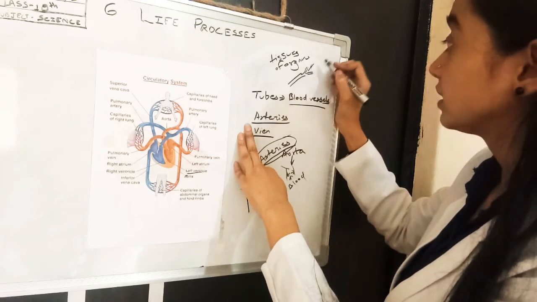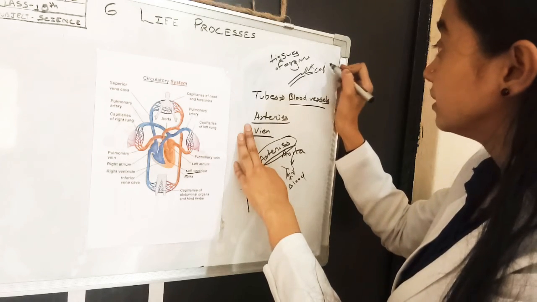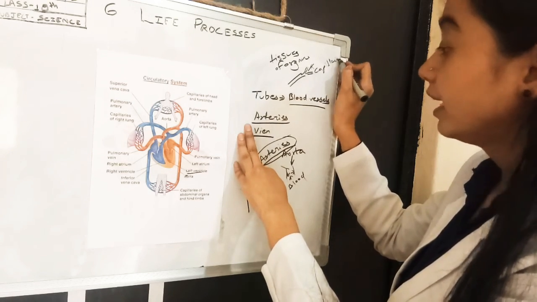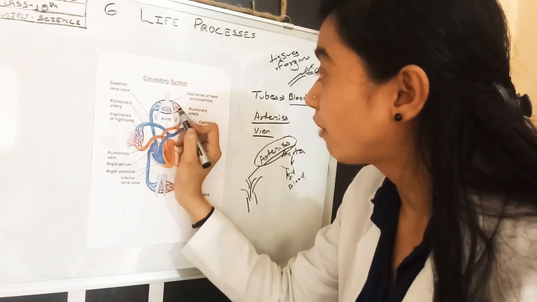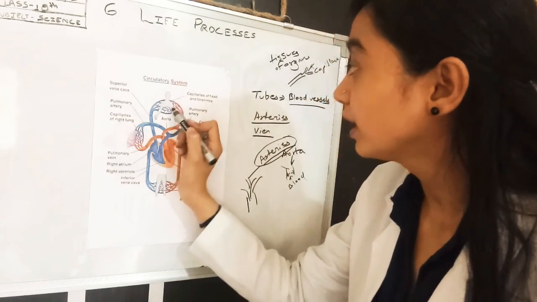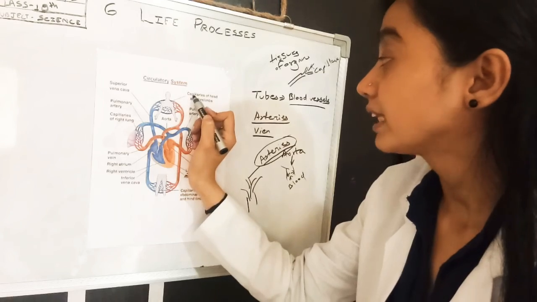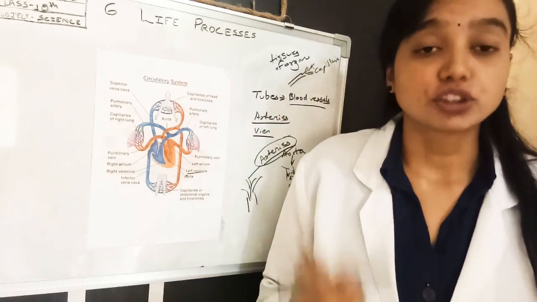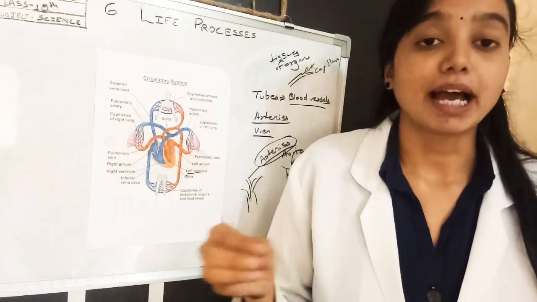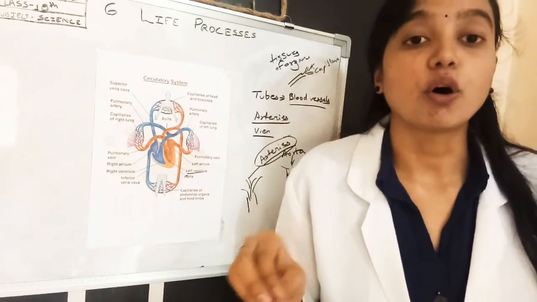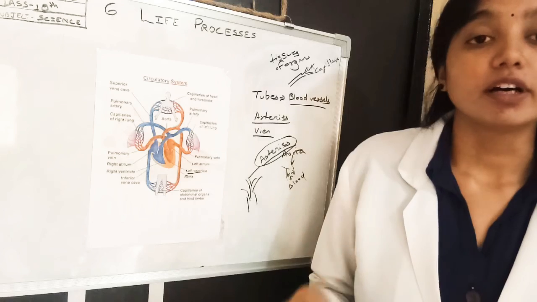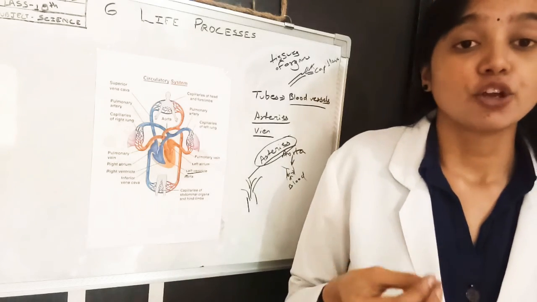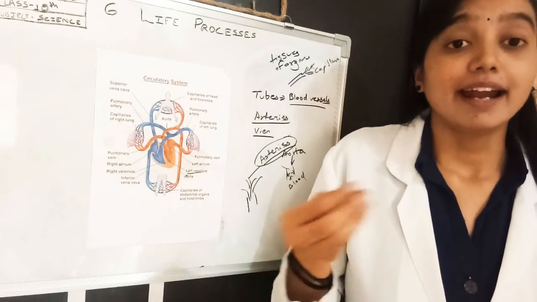These fine branches are called capillaries. You can see that more fine branches are formed here. These fine branches carry oxygenated blood and supply it to all the organs of our body, to all the cells of the organs and tissues.